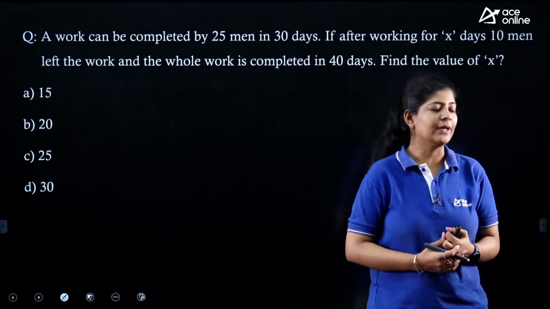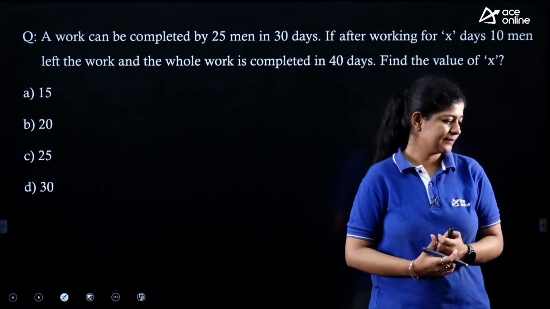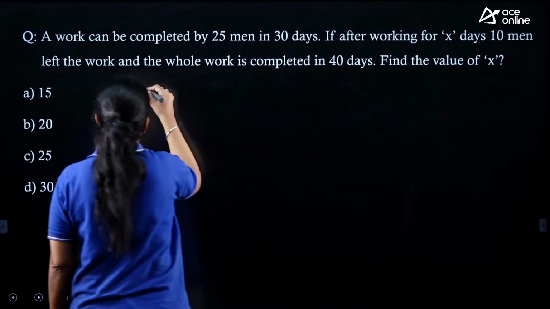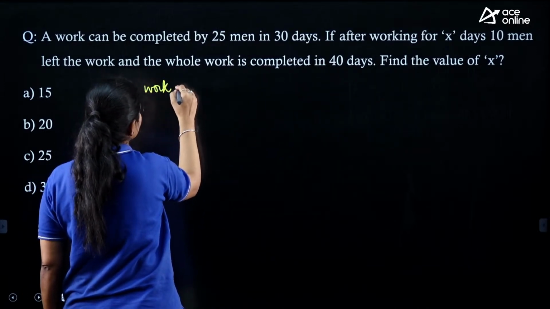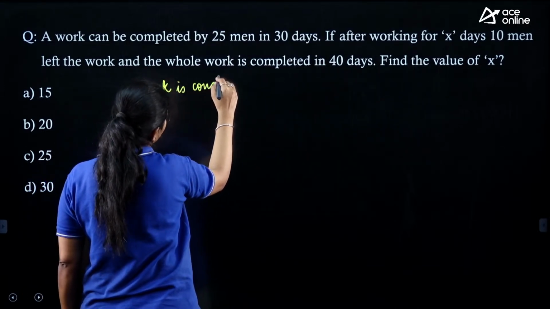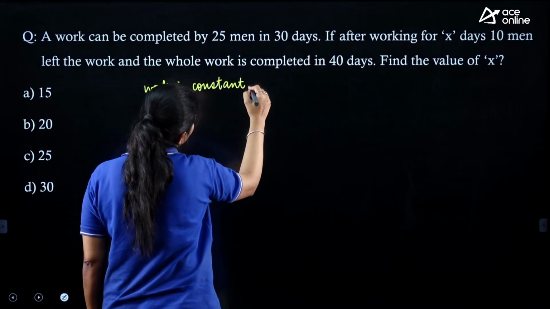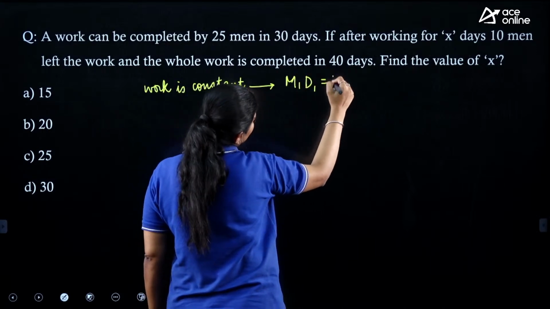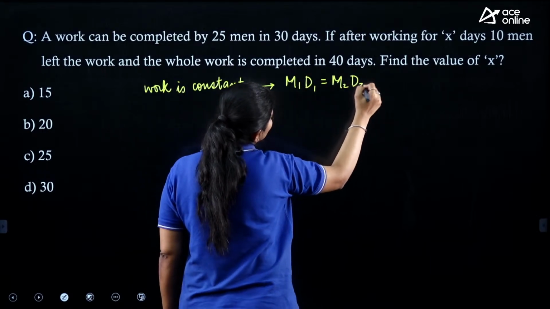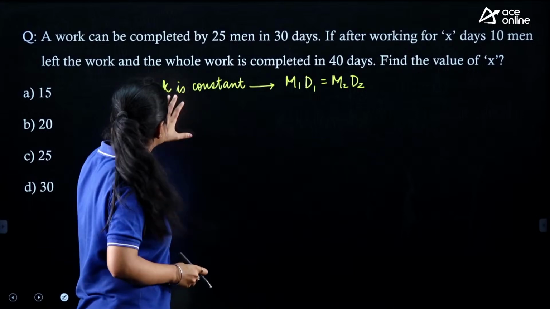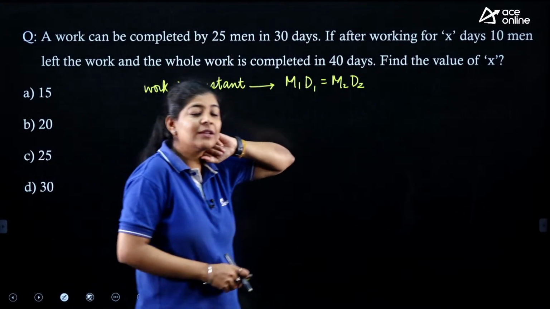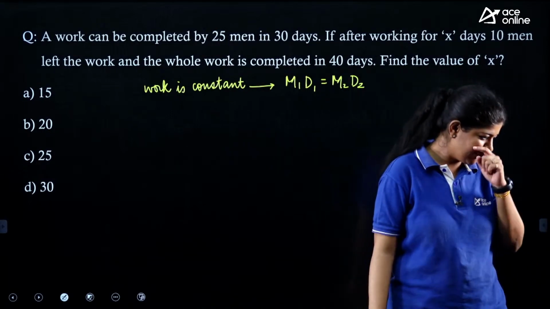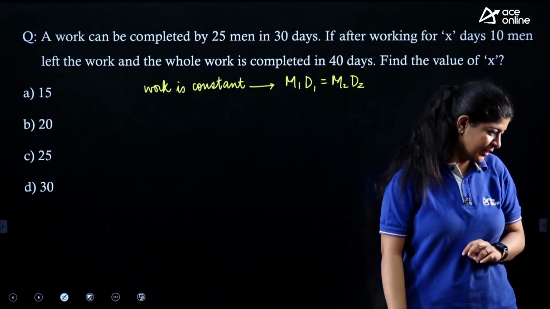It's a very easy one. We know that when the work is constant, what concept do we need to use? M1D1 is equal to M2D2, right? This is the concept that we need to use when the work is constant, and over here also the work will remain constant. So we just simply need to apply the concept of M1D1 equals M2D2. Very good, Deepak.